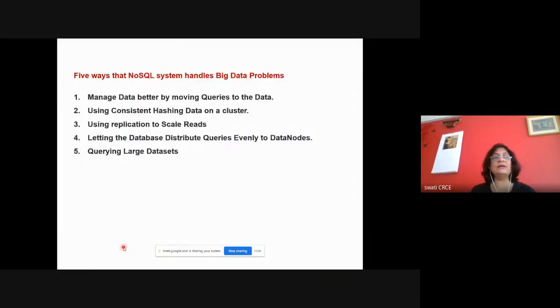So the first way: in case of RDBMS, your data is brought into the location where your program is residing, and the program is operating on the data.